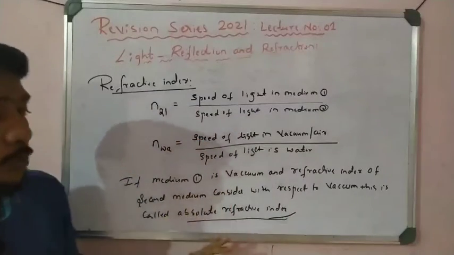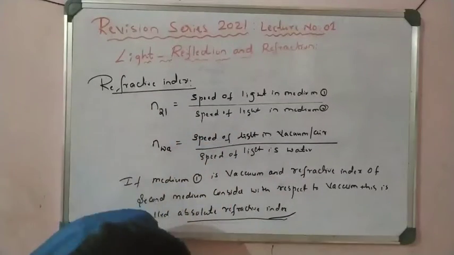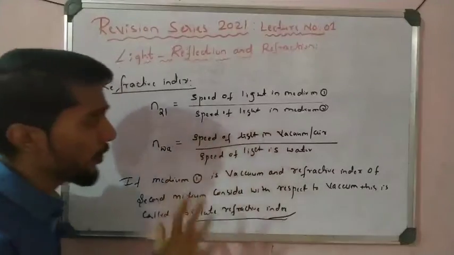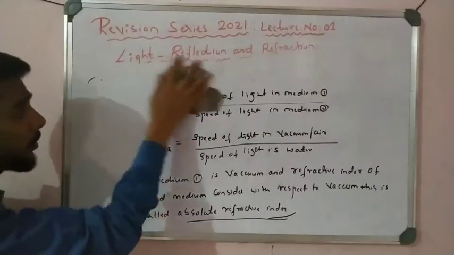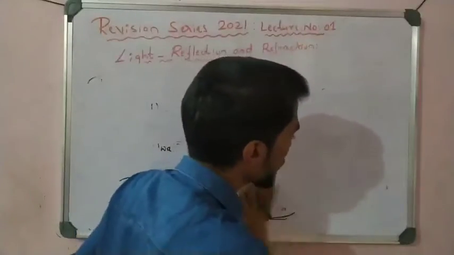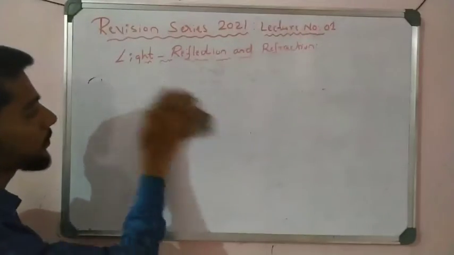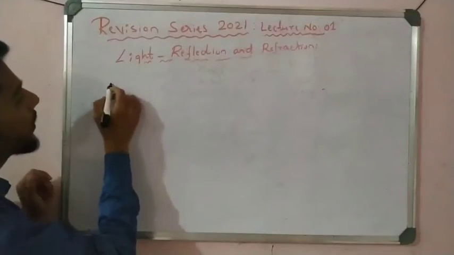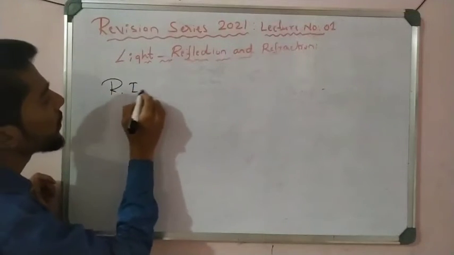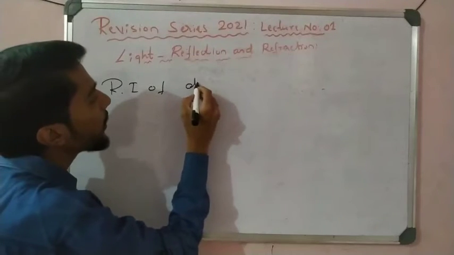That is called absolute refractive index. Okay students, these are all the formulas we have to remember, right?